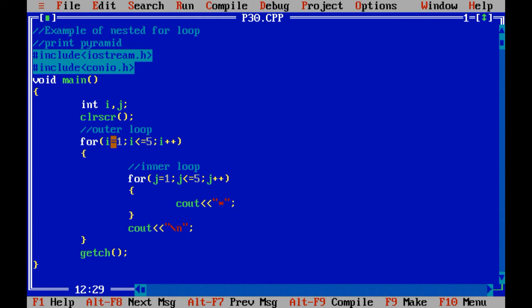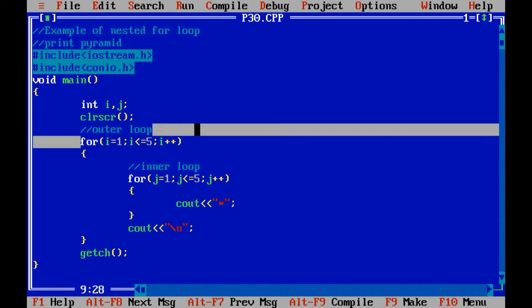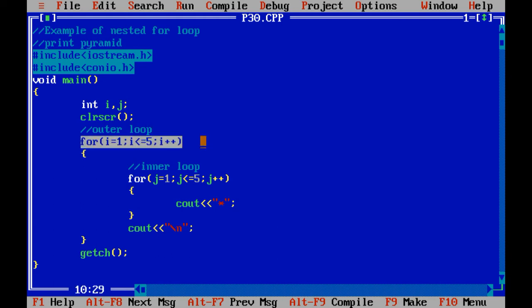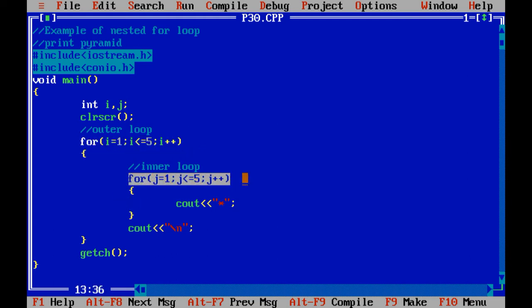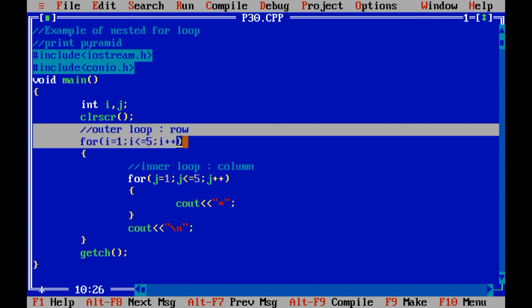Okay, how many times is the outer loop going to be executed? That is 5 times, and similarly the inner loop is also going to execute 5 times. We can say this is the loop which executes the row, and this represents the column, right? So this is used for the row.